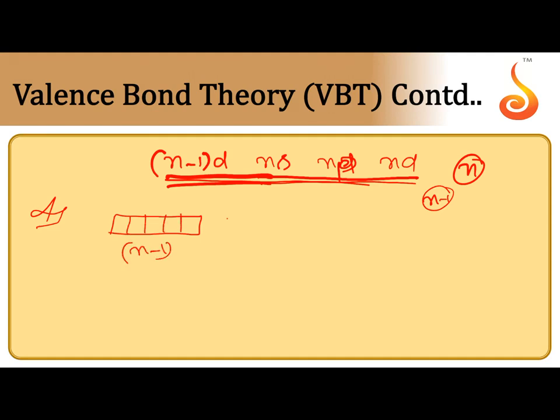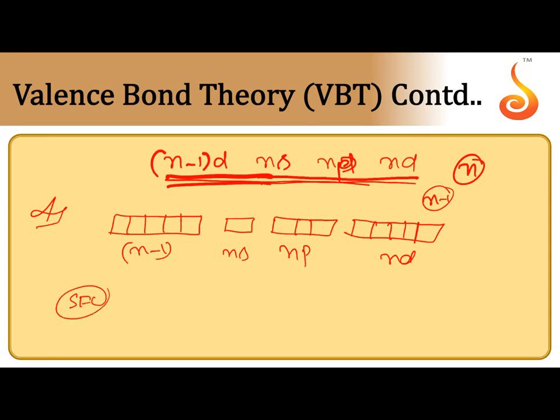Suppose this is the n minus 1 d subshell, ns, np subshell, and this is nd. If the approaching ligand is a strong field ligand, forcible pairing takes place in the n minus 1 d subshell, then the inner d orbital is involved.